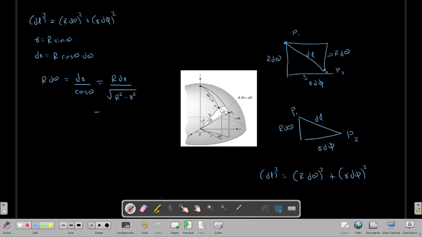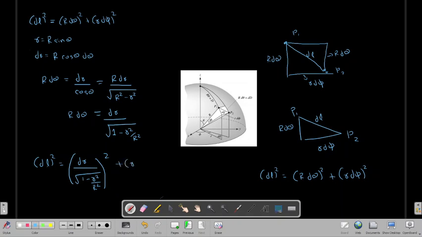If I take capital R in the denominator, this will be 1 minus r square by capital R square. So this is the value of R d theta. So the value of dl square, where we have calculated R d theta, is dr upon under root of 1 minus r square by R square.